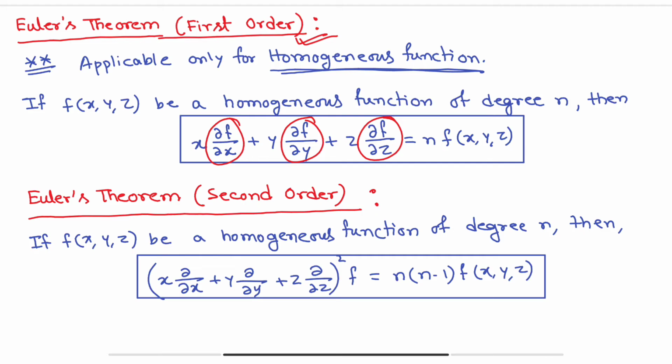So what is the application of Euler's theorem? Using this equation we can solve many problems. For example, let's write the first question.